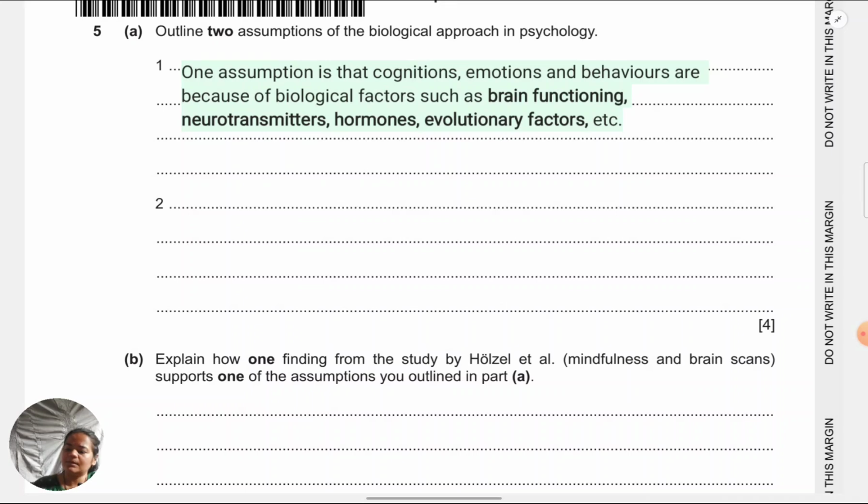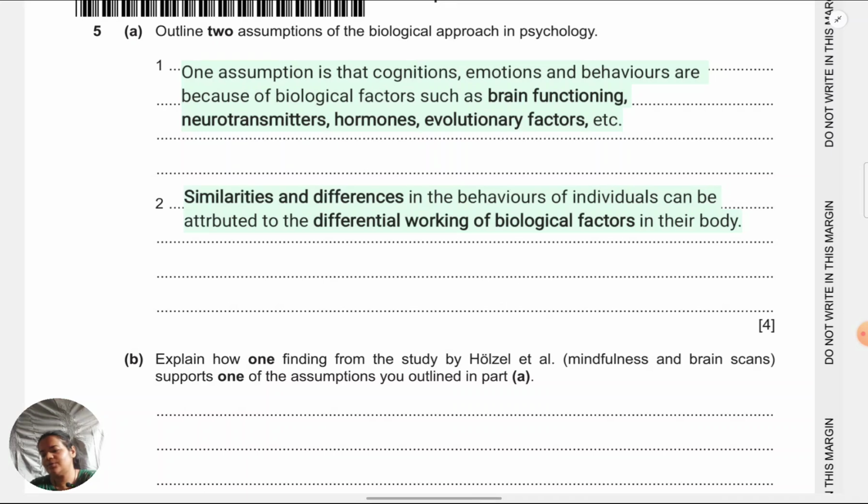Okay, let's look at the next question. Explain how one finding from Holzel et al. supports one of the assumptions you outlined in A. This is that type of question which I was talking about earlier, where I mentioned students will ask if you need to give findings.